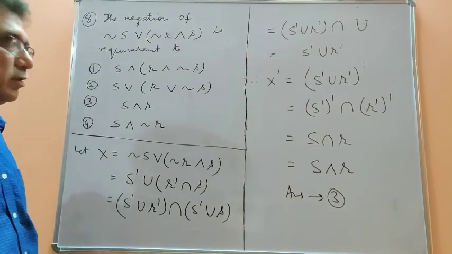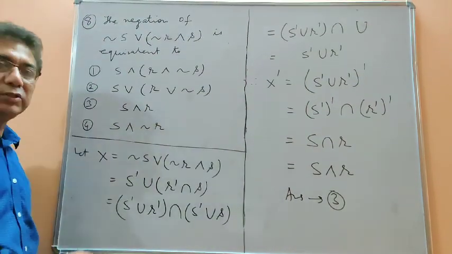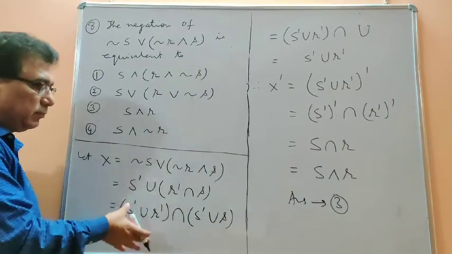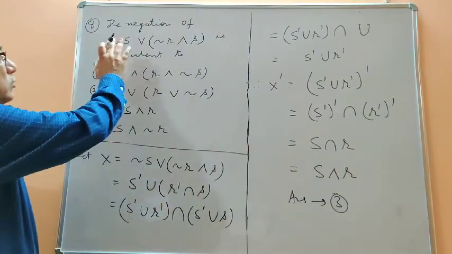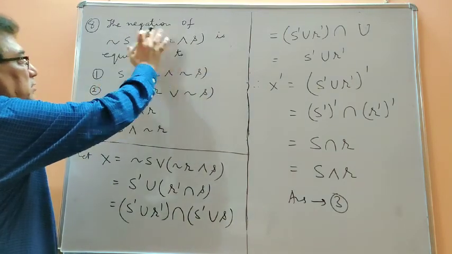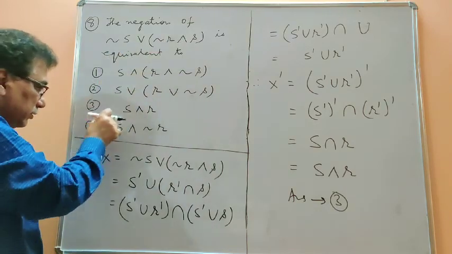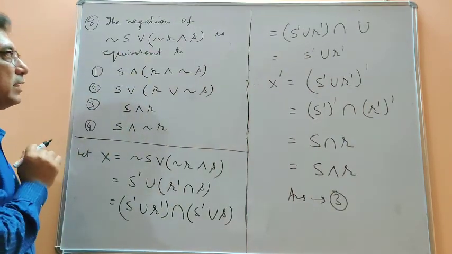This is another question of JEE Mains. Basically this is a question of mathematical logic, but I told you earlier that it can be done by set operations. So the question is the negation of this. Negation means complement. The complement of this statement is one of these four. We have to find out which is the correct option.